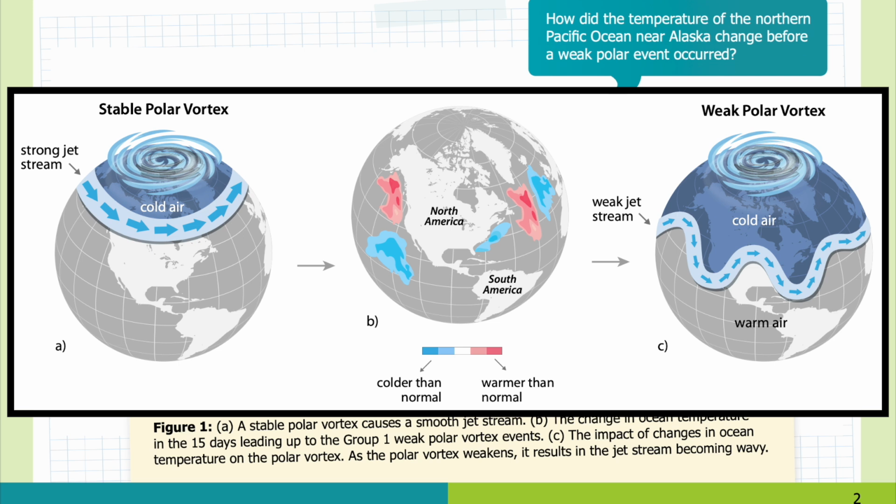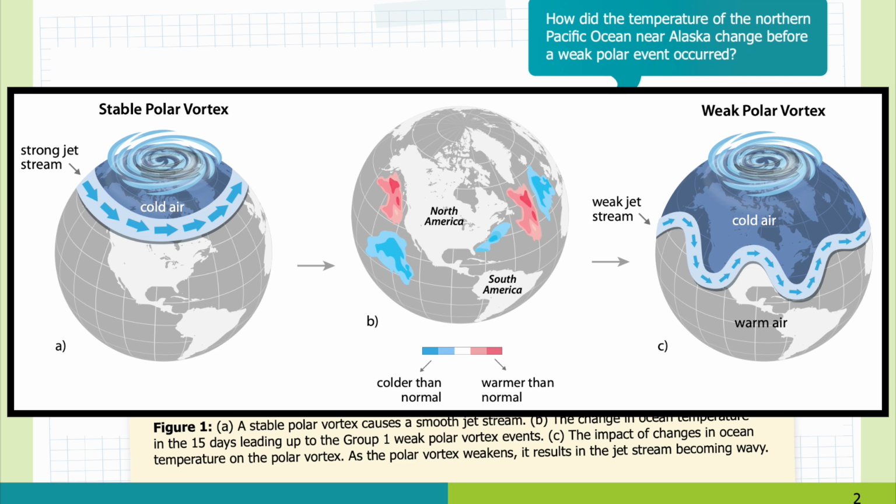Here in Figure 1, you can see a 3-panel graphic. In the left panel, A, you can see a stable polar vortex causes a smooth jet stream. The blue arrows represent the strong jet stream, and the cold air of the Arctic is shaded blue and labeled.